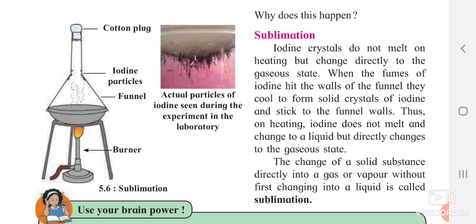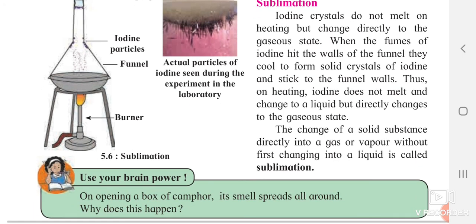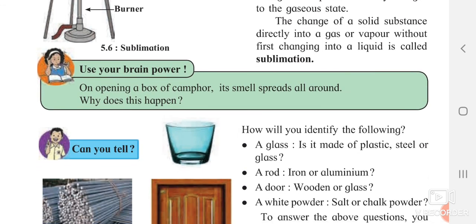The change of a solid substance directly into gas or vapor without changing into liquid is called sublimation, and that is the reason camphor tablets or naphthalene tablets, if kept open for a longer period of time, evaporate very fast. Okay, the next part of the lesson I will teach you later.